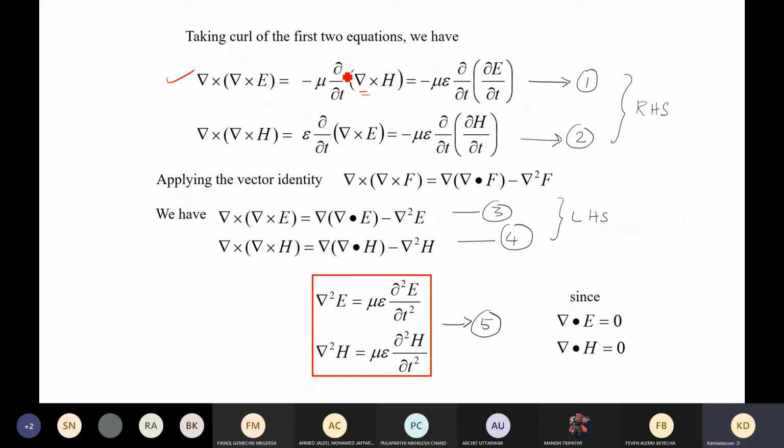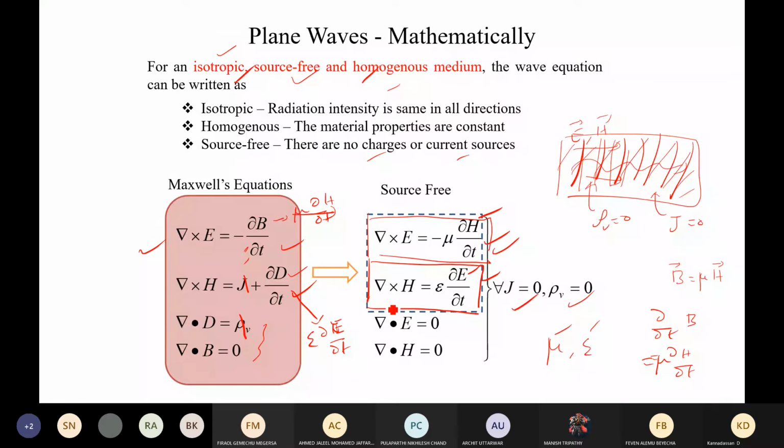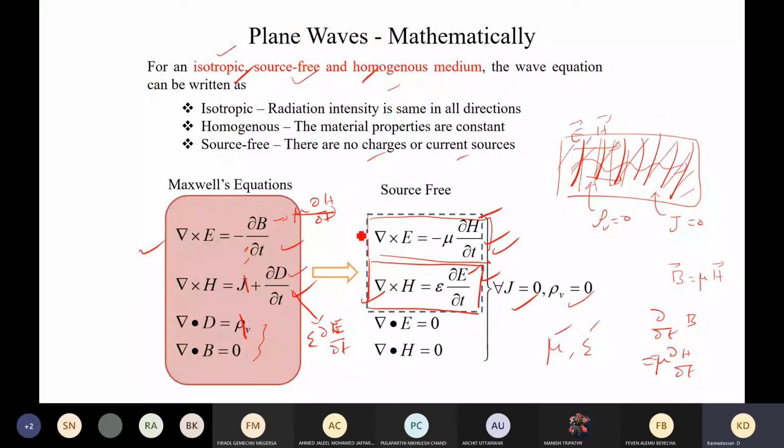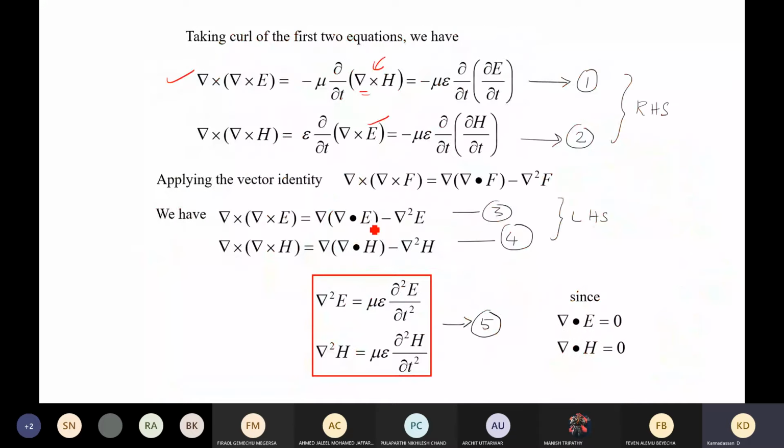You can see here, this is substituted by this expression, and this is substituted by this expression. In this way, we will get the electric field in terms of the electric field, and the magnetic field in terms of the magnetic field. So this simply tells that electric and magnetic field are nothing but manifestations of each other.